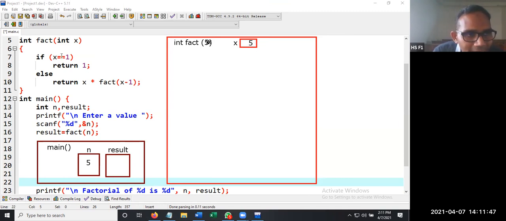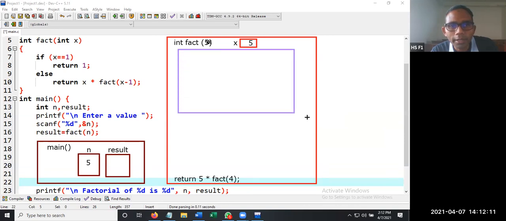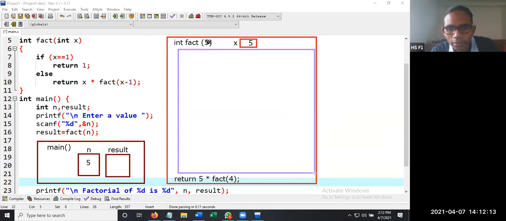What is happening? Is x equal to 1? Whether the x value is equal to 1? No. Else, return x into fact of x minus 1. So what is the line written here? Return 5 into fact of 4. 5 minus 1 means 4. This is the statement that is going to get executed. Whenever the statement is executed, one memory block is created.